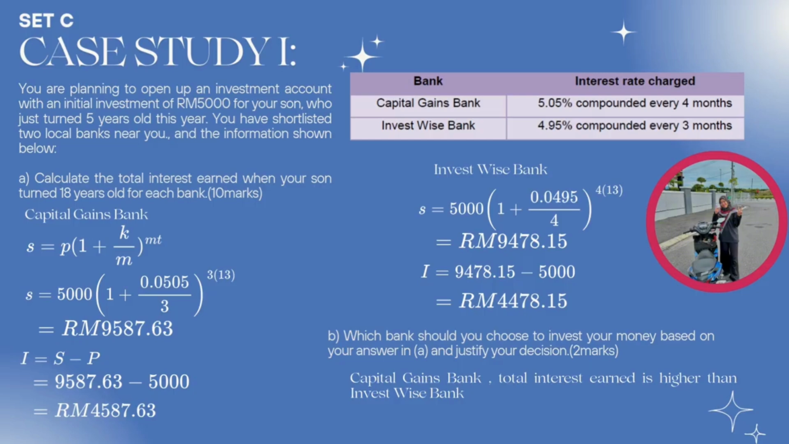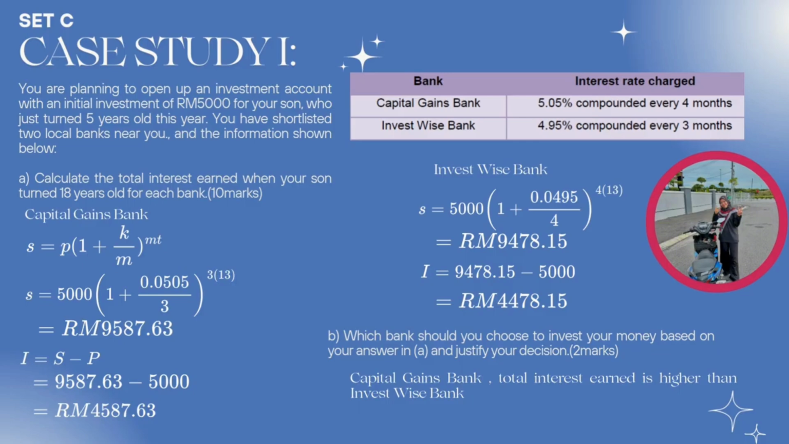Okay, let's start with case study 1. You are planning to open an investment account with an initial investment of 5,000 ringgit for your son who is 5 years old this year. You have shortlisted 2 local banks near you, and the information is shown. So you have 2 banks, Capital Gas Bank and InvestWise Bank. A. Calculate the total interest when your son turns 18 years old for each bank.